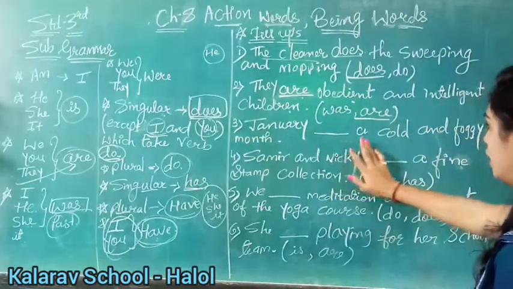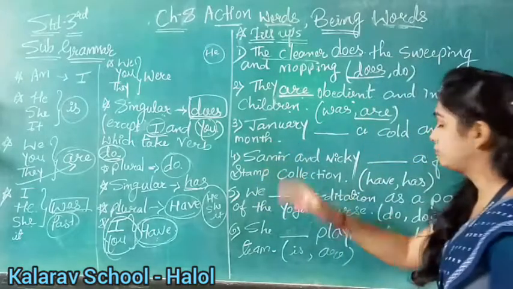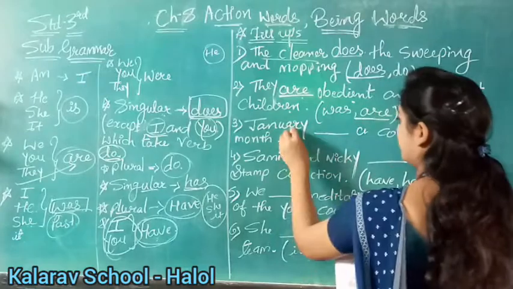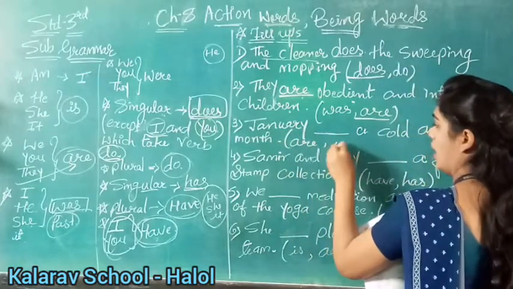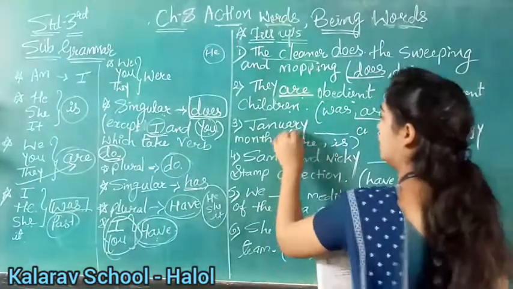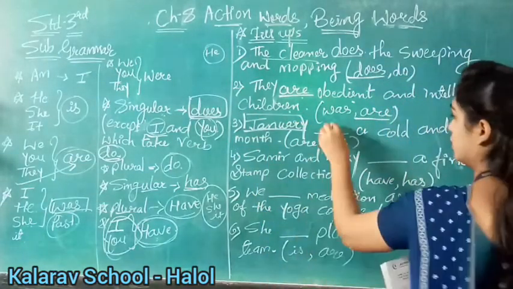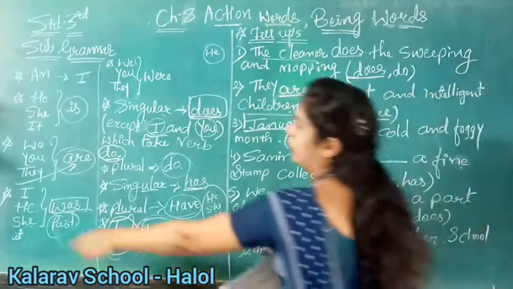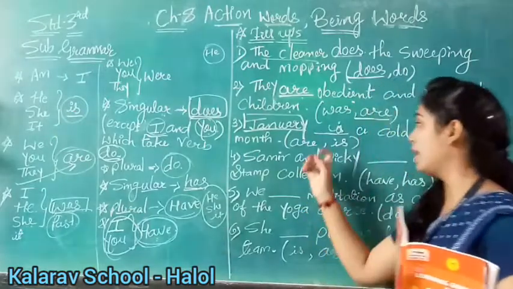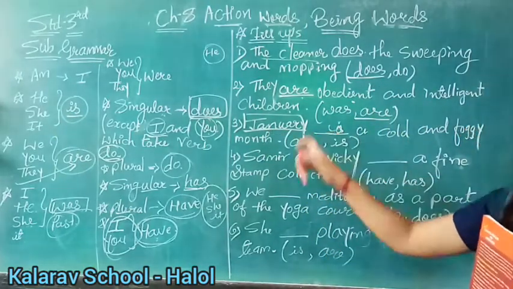January blank a cold and a foggy month. Okay, so in the third bracket what we have given are or is. January is only one month, right? So this is a singular noun here. So what we will use is. See, he, she, it, it is. Why is? Simple present tense and a singular noun we have given. So we will write here is.